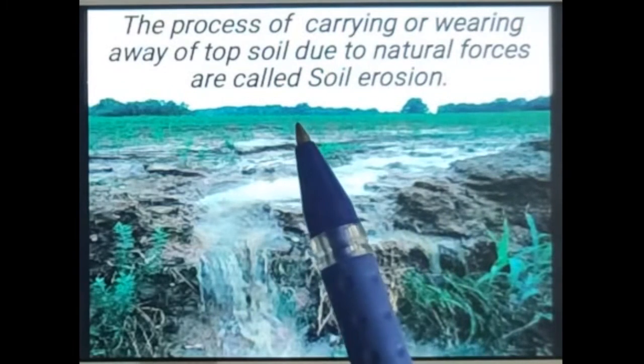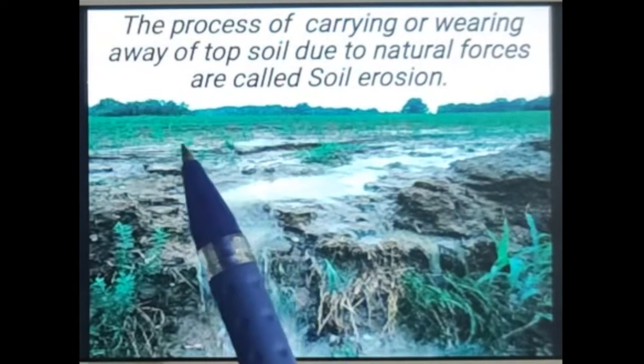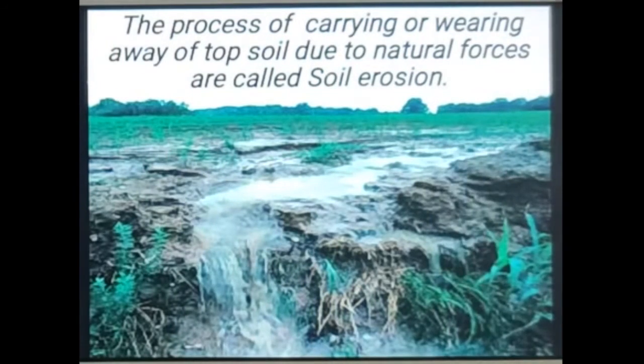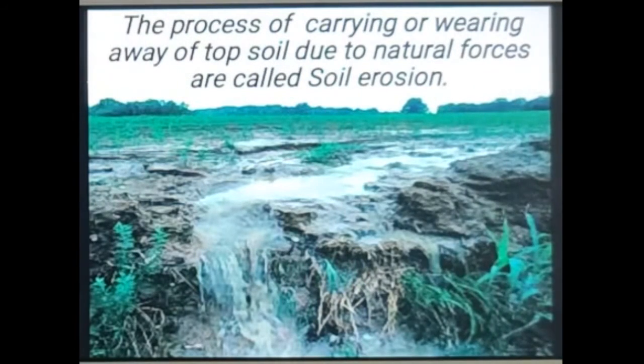That means when the topsoil, the uppermost layer of soil, is carried away due to natural forces like rain and water, this process is called soil erosion. This is the definition of soil erosion.